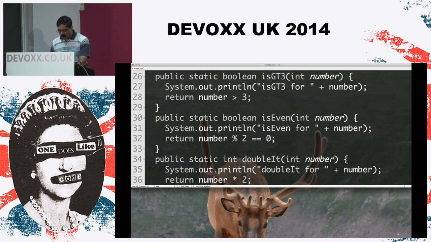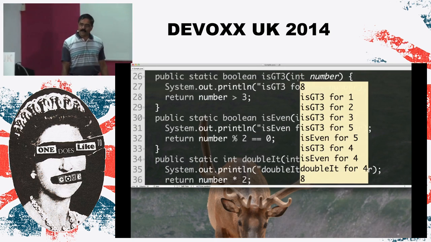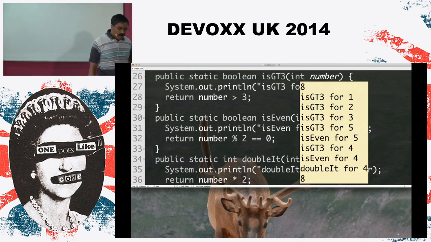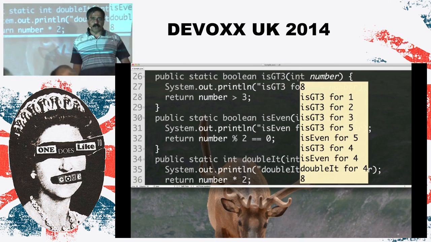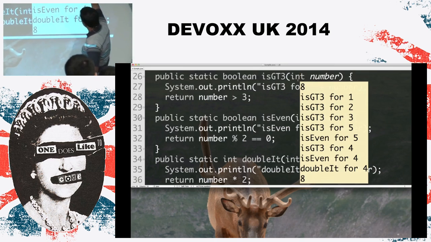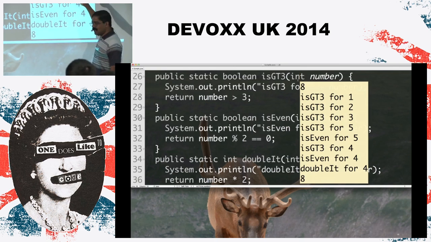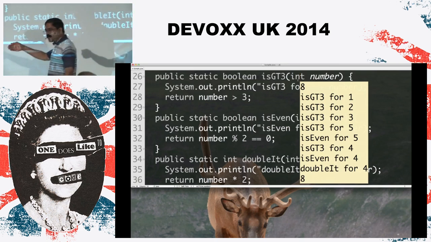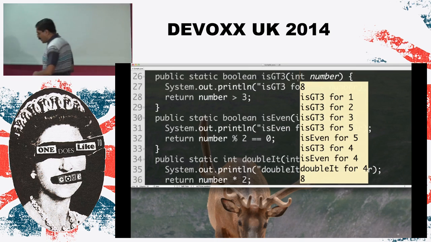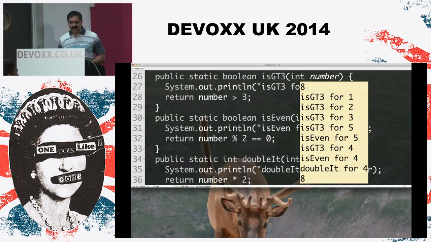Notice that in the output, it did not touch any value greater than 6, or 4 rather. In fact, it was smart enough to do the operation on 1, because 1 is not greater than 3. It went to 2 and then 3. Then when it got to 5, 5 is greater than 3, it checked if it's even, so it bailed out right after that, went to 4, carried through, and went to find first, and find first said, hey, this is great, thanks, and they folded the shop right there, right? So it's not doing any extra work at all because of the laziness baked into the stream, and that is one of the really fancy things about streams.